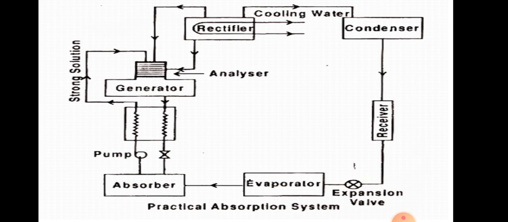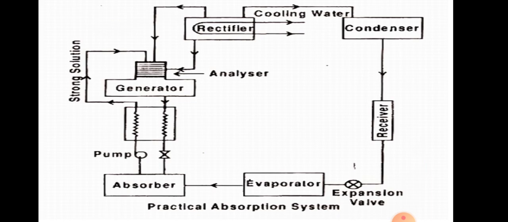That ammonia vapor is absorbed by the absorber. Again it forms the strong solution, the strong solution passes to the generator, and then it circulates to the condenser, and in this way it circulates through the system for getting the cooling effect. So the cooling is achieved by continuous circulation of the ammonia through each and every device, and then again to the absorber.